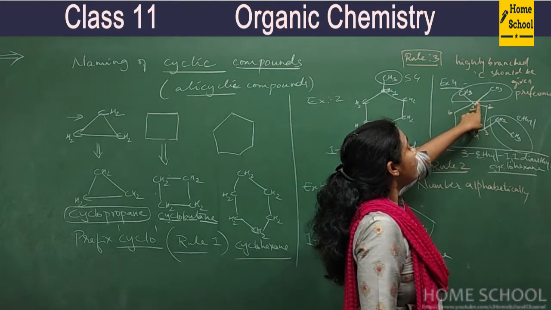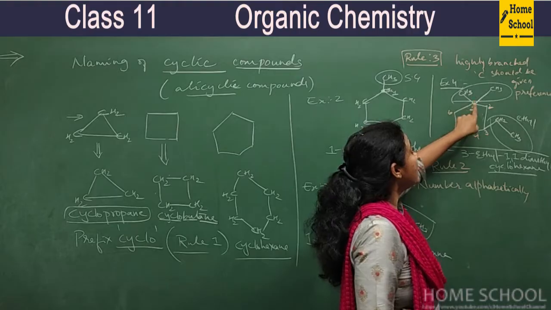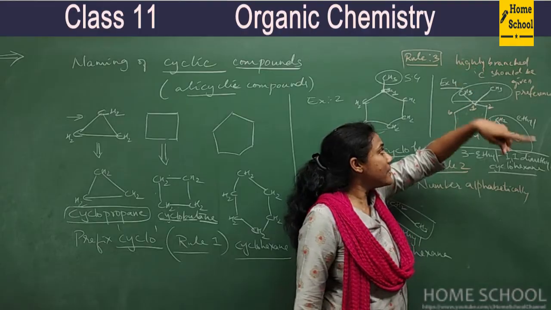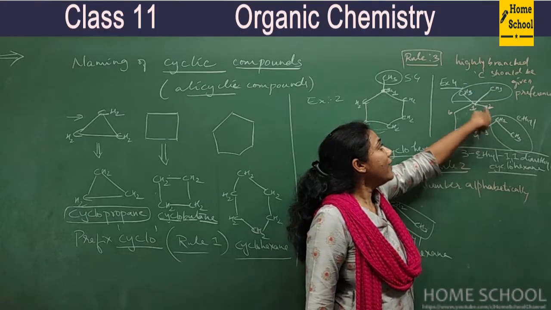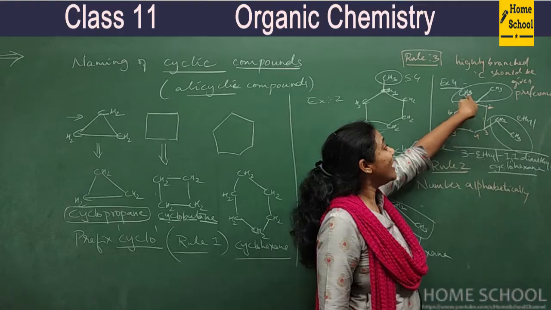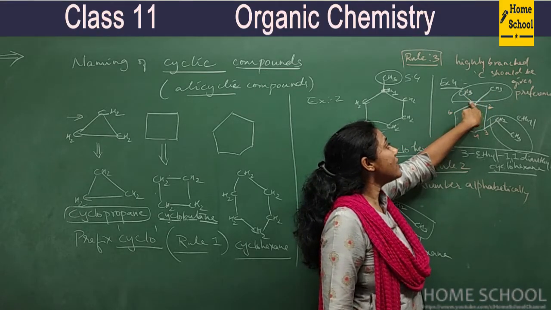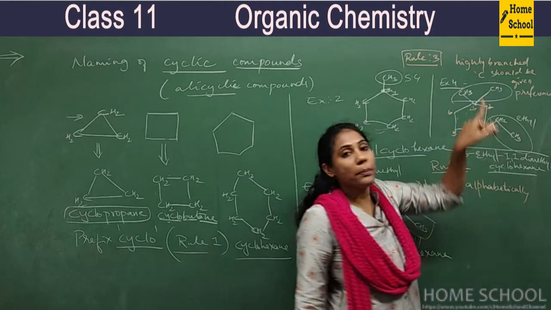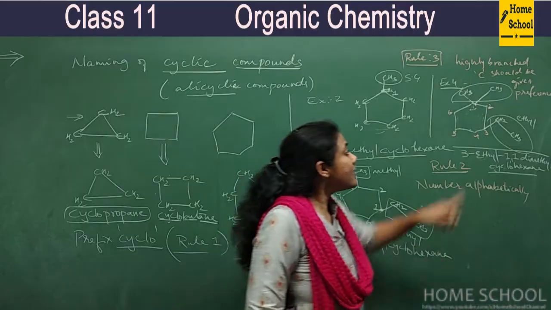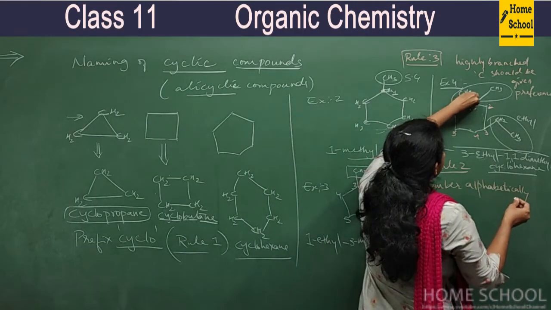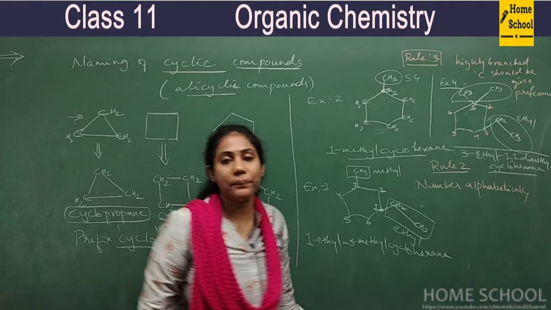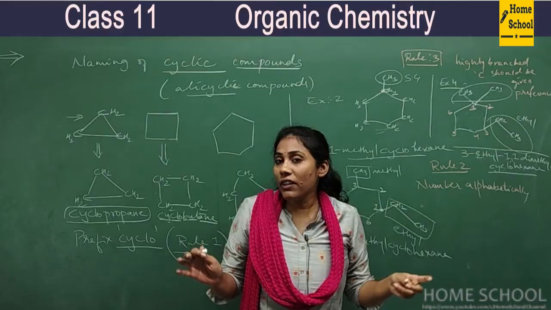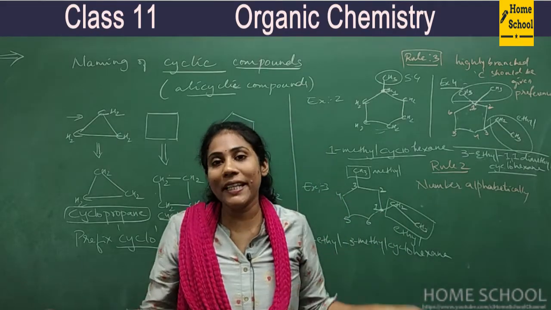Whenever you have too many branches at one carbon, that carbon should be given preference. Though methyl alphabetically comes later than ethyl, we have given number 1 position to the carbon carrying methyl because this carbon is highly branched. There are 2 branches on this carbon, so that carbon should be given more preference. That is the reason we have numbered it 1. That is the most important example one must remember. Now let us learn many more rules with many examples.